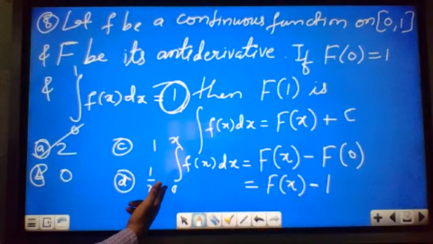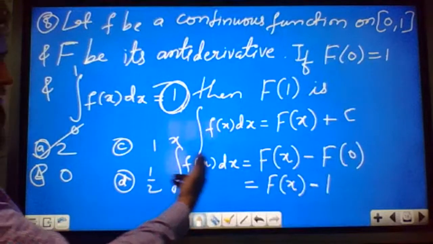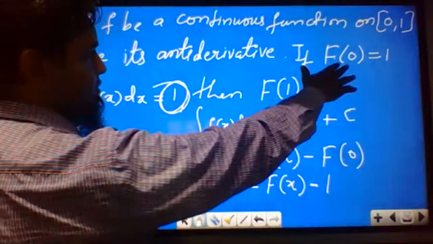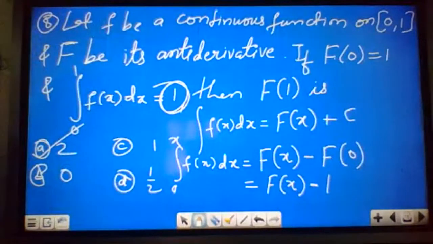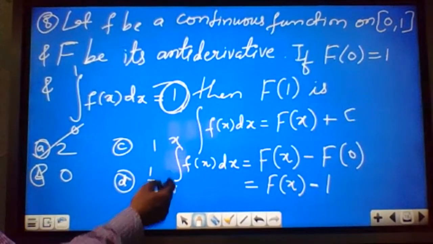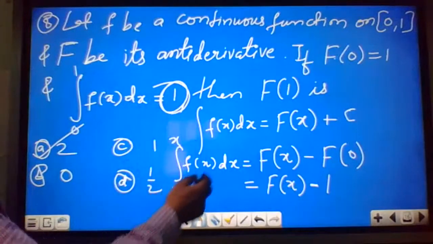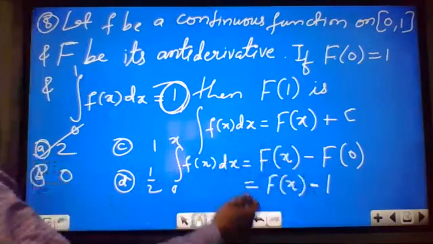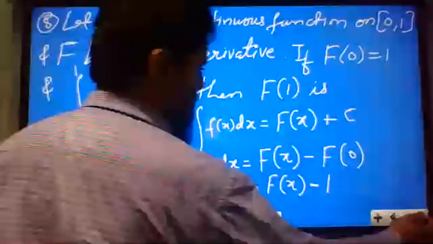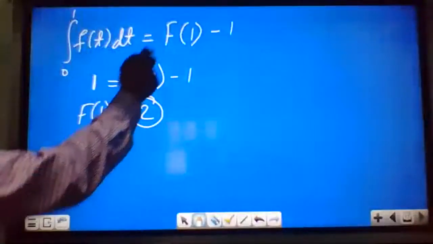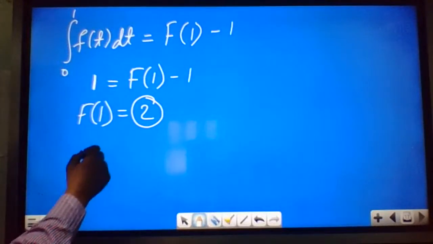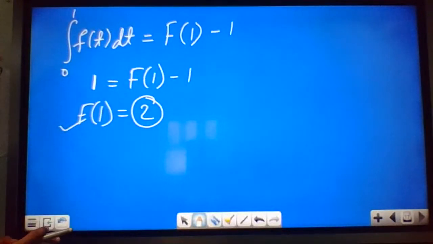So let the limits be 0 and x. Upper limit is x, so F of x minus F of 0 you can write down. F of 0 they have given 1. We can substitute here 1, and this is also given. The limits from 0 to 1, f x dx they have given 1. So if you substitute here 1, this is F of 1 minus 1. So F of 1 will be equal to 1 plus 1, that is 2. So correct option is 2.